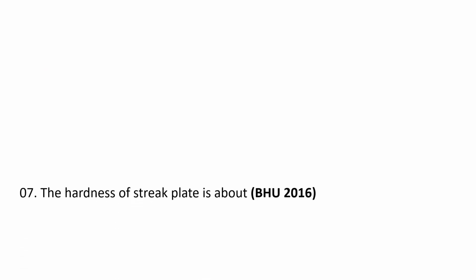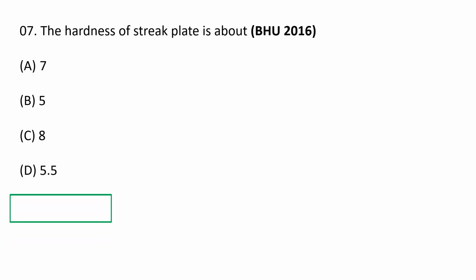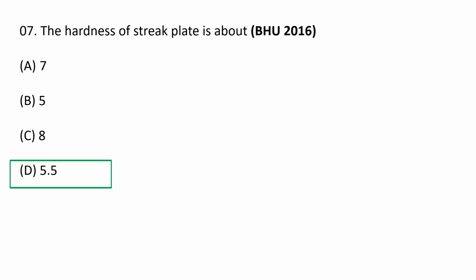Next question. The hardness of streak plate is about A. 7, B. 5, C. 8, D. 5.5. So the correct option is D. 5.5. It's a very simple and straightforward question.